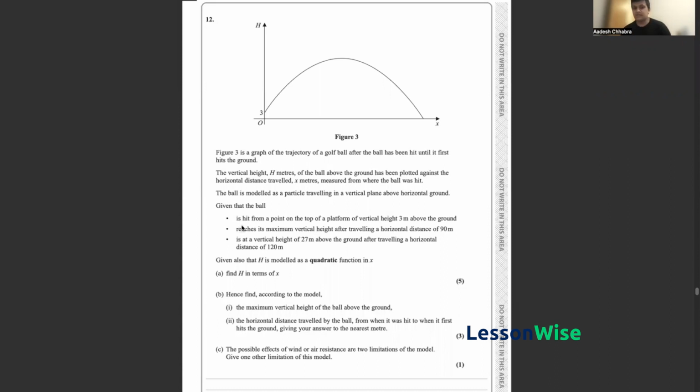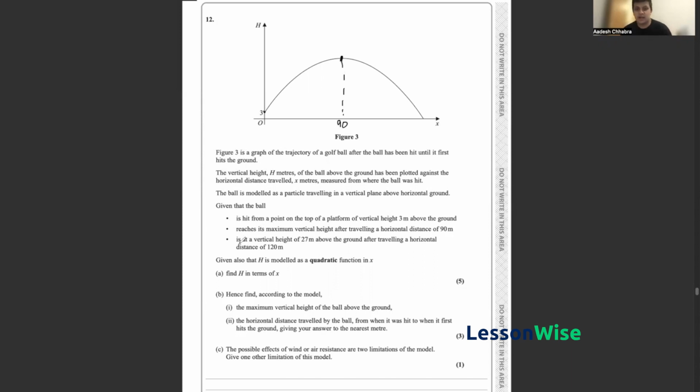We've been given three pieces of information. Firstly, that the ball is initially hit from a point on the top of a platform that is 3 meters above the ground. So that's this point here. The second point mentions that the ball reaches its maximum height after having traveled a horizontal distance of 90 meters. So that means that this maximum point here occurs at a horizontal distance of 90. We don't know what that maximum height is yet. That is something that we have to find out later on in this question.